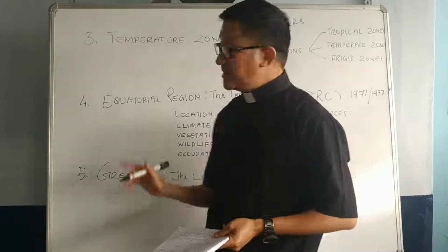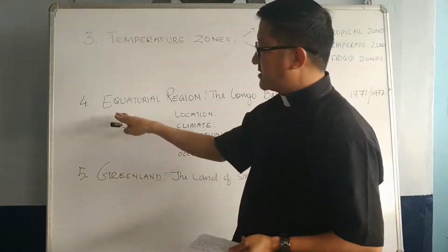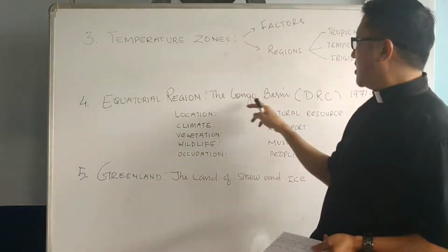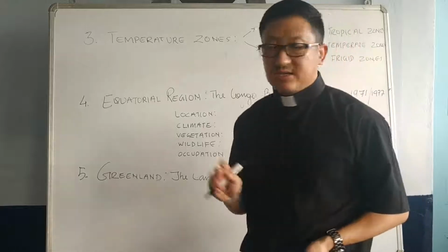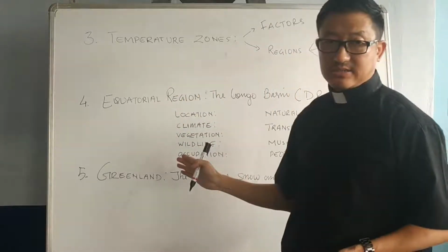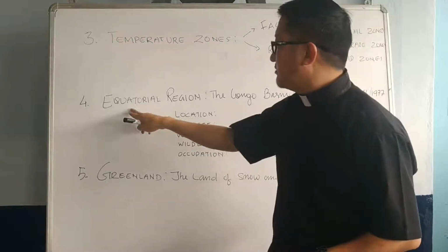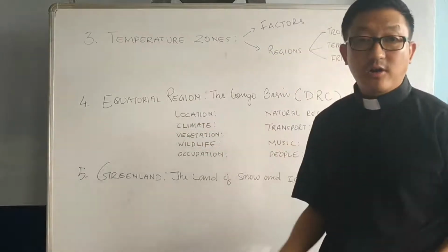Now, the second chapter, that is Equatorial Region, the Congo Basin. Here we have studied so many things. We are calling this subtopic Equatorial Region. Where does it fall actually?